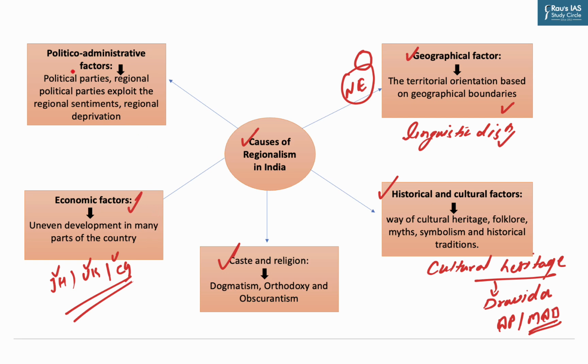Now, another important reason is politico-administrative factors. Political parties, especially the regional political parties as well as local leaders, exploit the regional sentiments, regional deprivation, and convert them to solidify their factional support bases. They give place to the regional problem in their election manifesto and promise political and regional development, which again fuels the fire of regionalism, as was the case in Maharashtra, which was done by the Maharashtra Navnirman Sena, that is MNS.